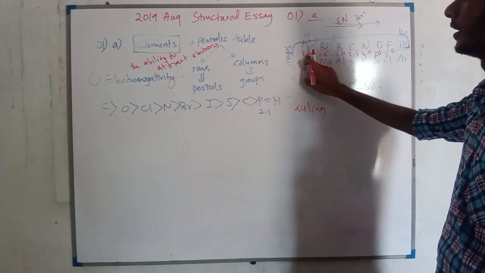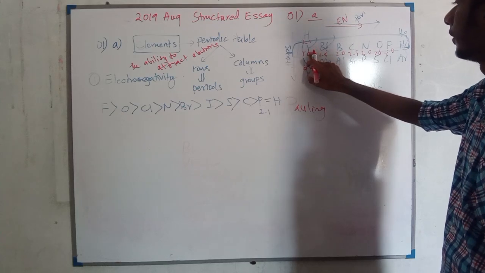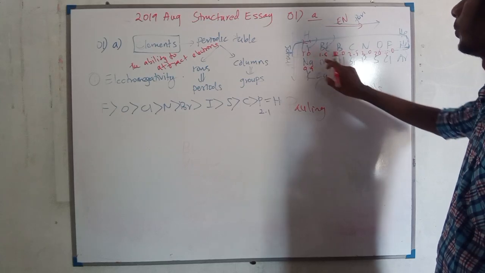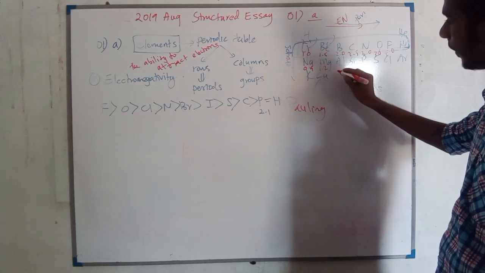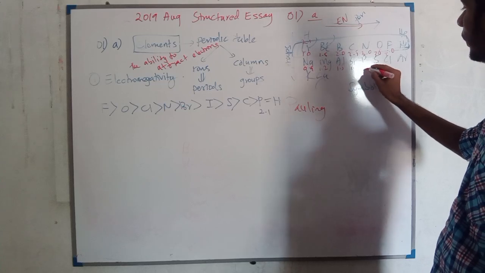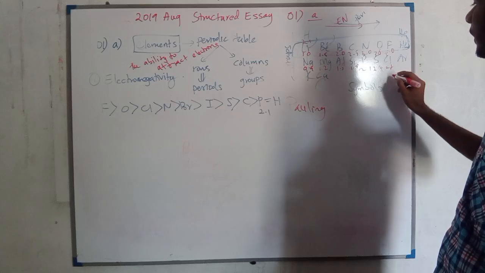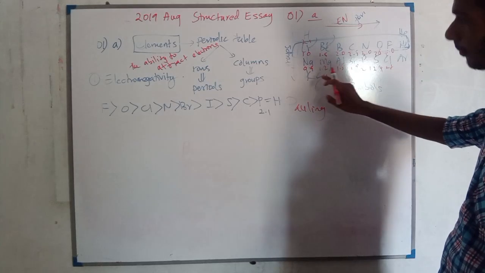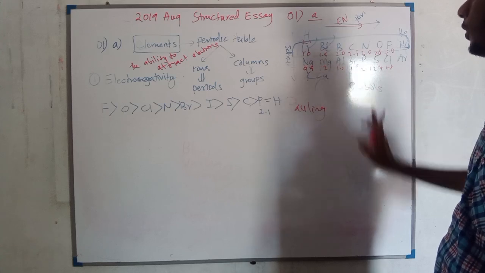If you look at the differences between the elements in the second period, that is 0.5. Here this is 1.2, 1.5, 1.8, 2.1, 2.4, 2.7. The difference between the elements in the third period is 0.3.